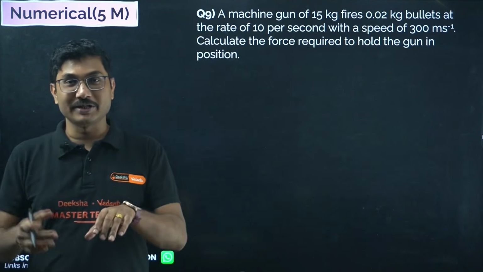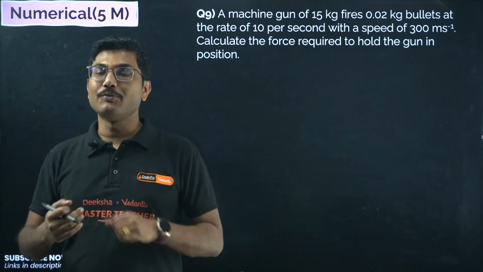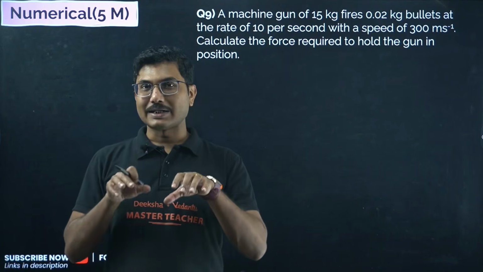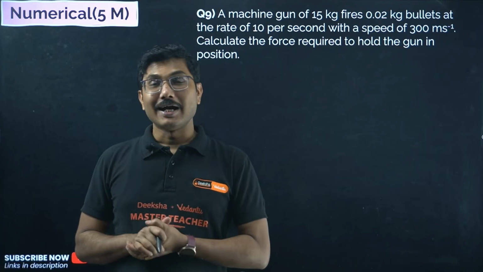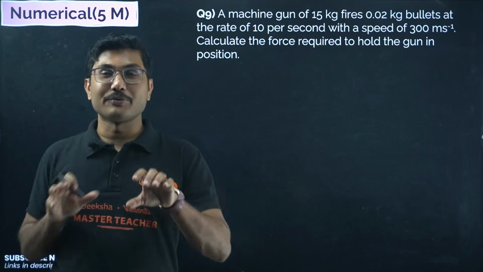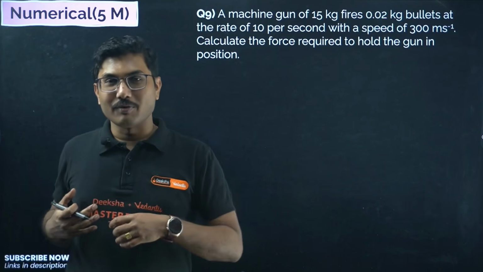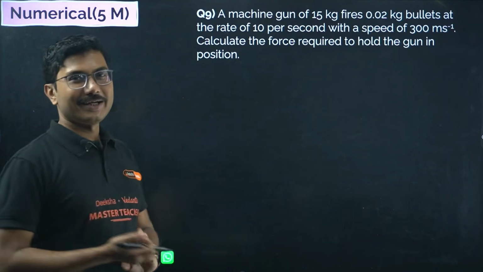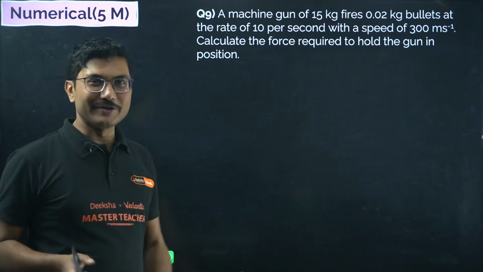When you are firing a machine gun, it is also applying a force back towards you, according to Newton's third law of motion. And that's why when you are firing a machine gun, that force you have to supply from yourself, otherwise it will come back towards you and break your bones. So don't try to be a hero. Okay, that is only for movies.